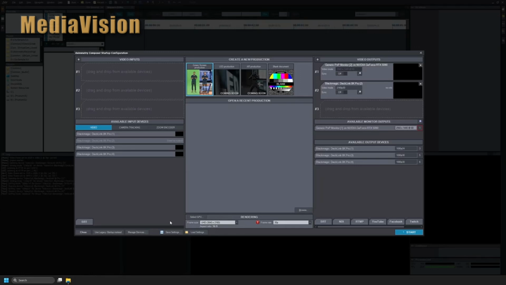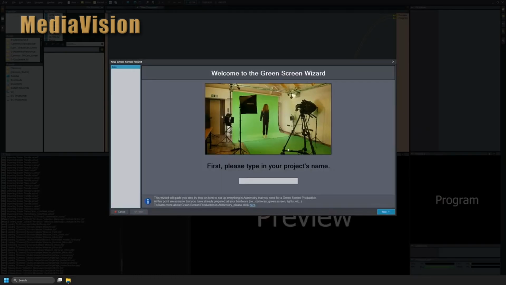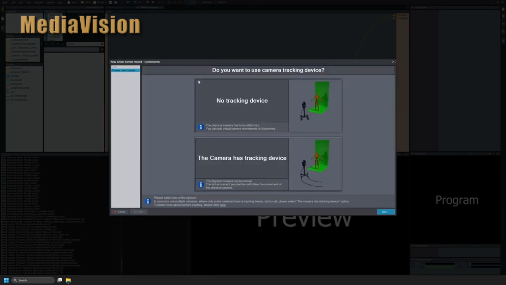Aximmetry Wizard is a guided setup solution that acts like a virtual technician. It helps users find the best template for their project, walks them through only the essential settings, and eliminates setup confusion, allowing creators to focus on storytelling and creativity rather than technical details. The NAB demo will show Wizard in a live green screen environment, guiding visitors through a complete virtual production setup in real time.